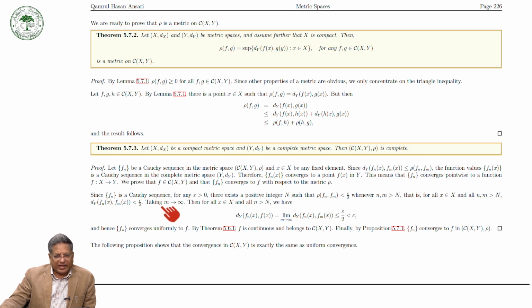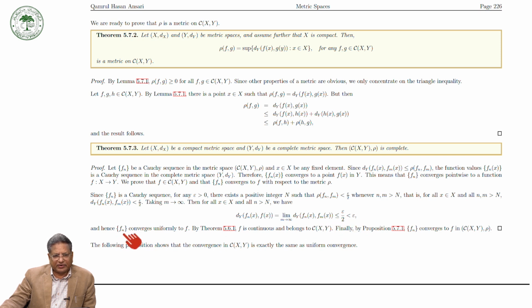Now take m tends to infinity. For all x and n greater than N, because the metric is a continuous function, we can take the limit inside, and f_m(x) converges to f(x). So this is less than or equal to epsilon by 2, which is less than epsilon.